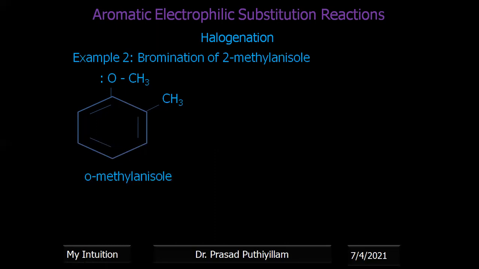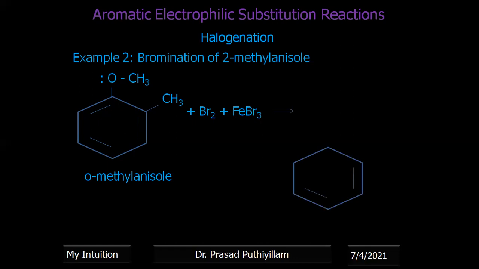So 2-methyl anisole, when it reacts with Br2 and FeBr3: we know that the CH3 group is a ring activating group because of the inductive effect, whereas the methoxy group, OCH3, activates the ring by resonance, and resonance stabilization has better stability than the inductive effect stabilized ring.